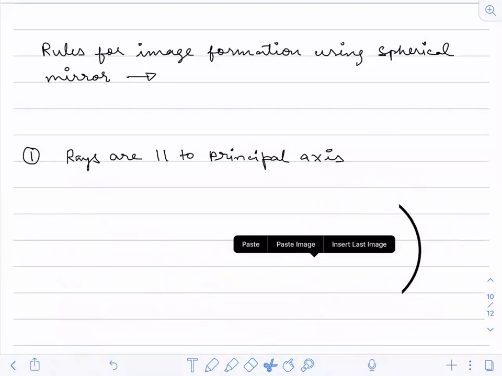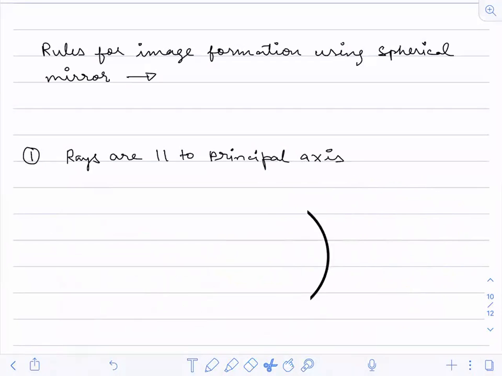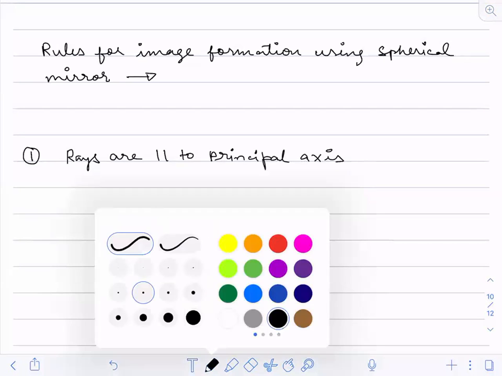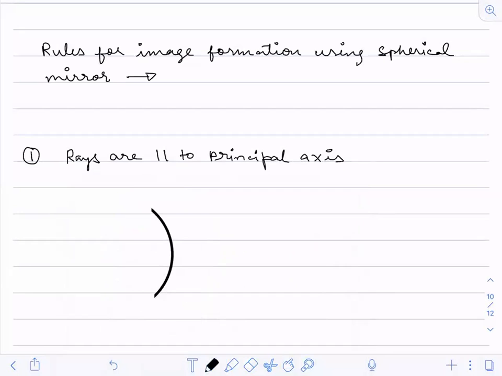See here, this is our mirror. Which kind of mirror is this? Is this a concave or a convex mirror?